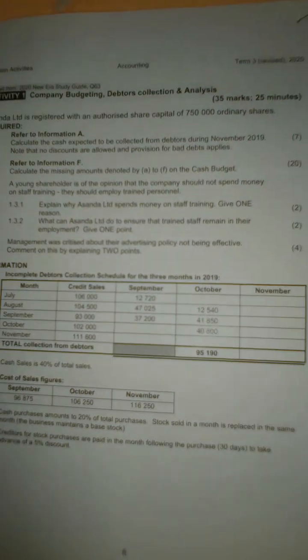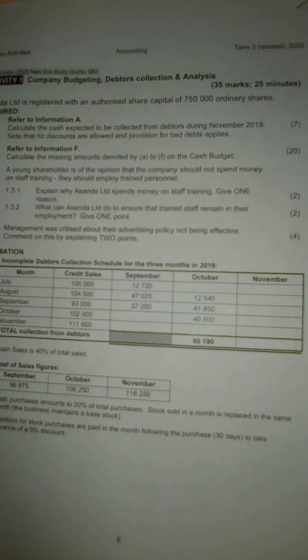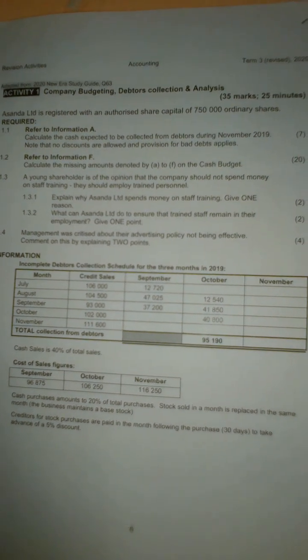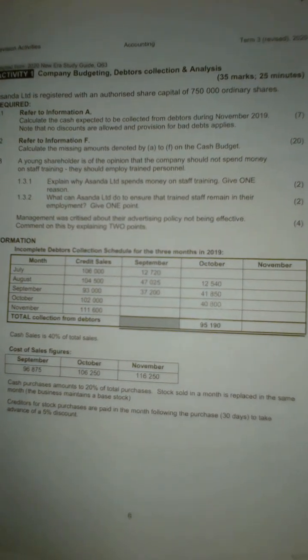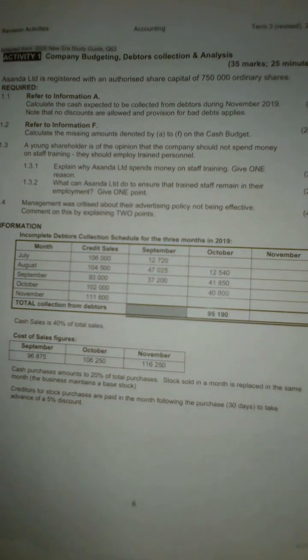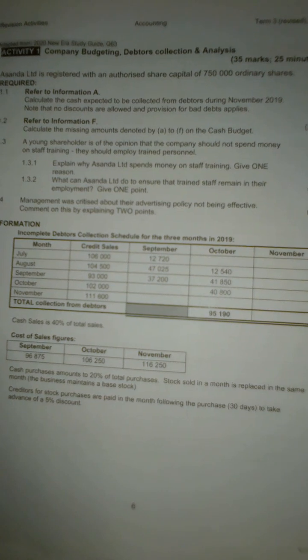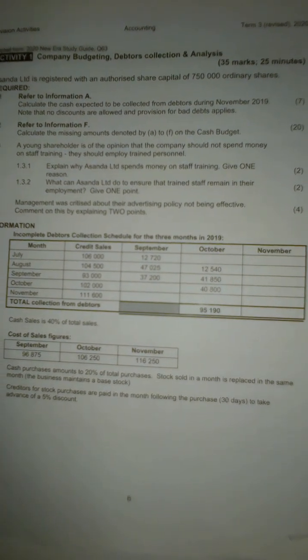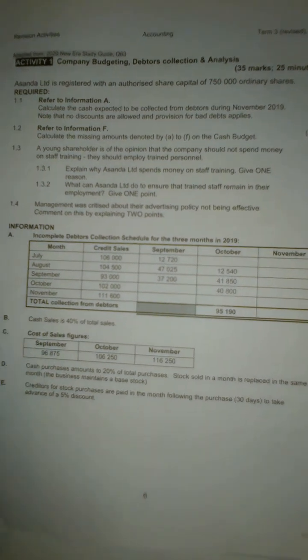The information that we are given says Asanda Limited is registered with an authorized share capital of 750,000 ordinary shares. Requirement number 1: calculate the cash expected to be collected from debtors during November 2019. Note that no discounts are allowed and provision for bad debts applies. So we are only going to do 1.1.